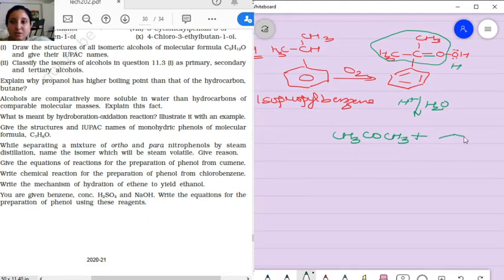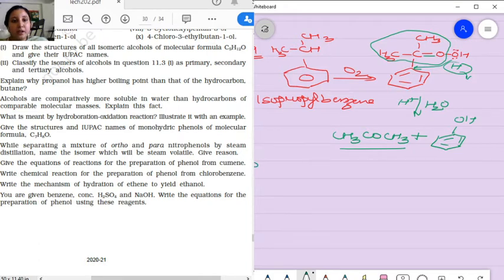Plus, now what is remaining? This benzene ring is remaining over here. This H plus ion will get removed and we will get OH over here. And this acetone is also a very important product for us, so further we separate it.